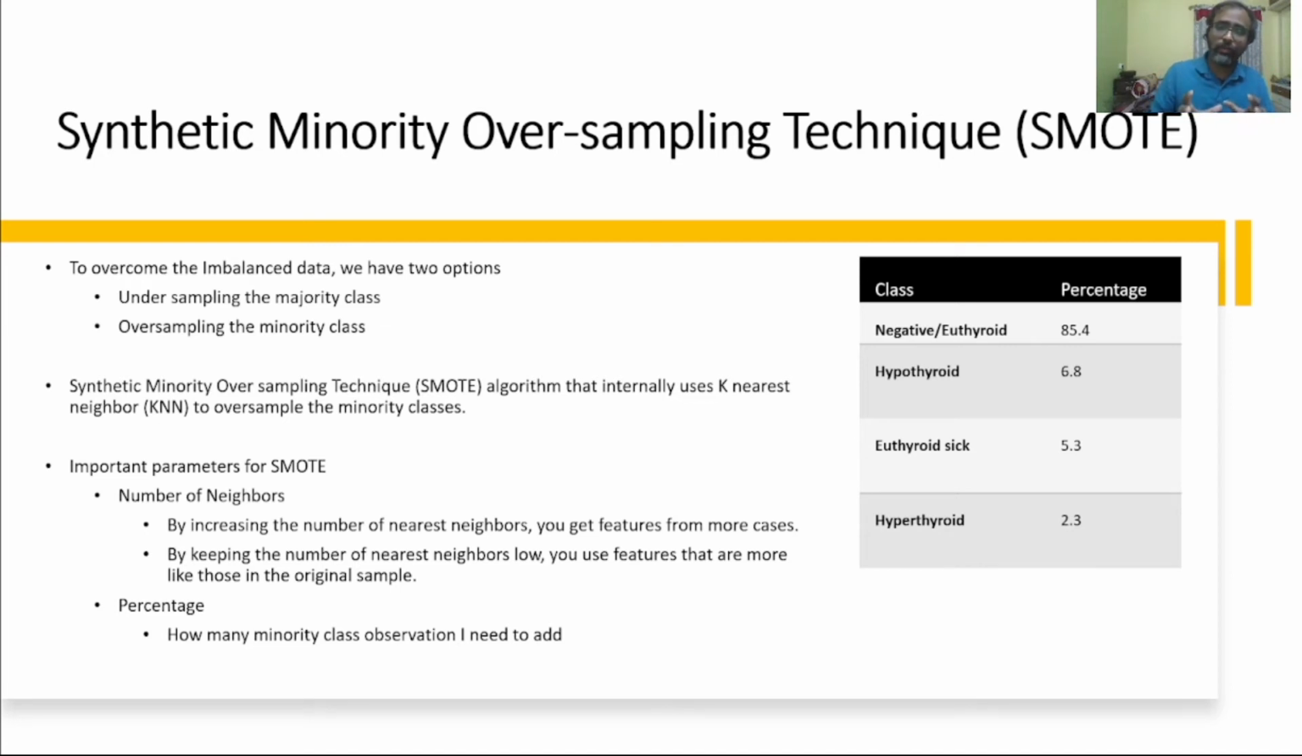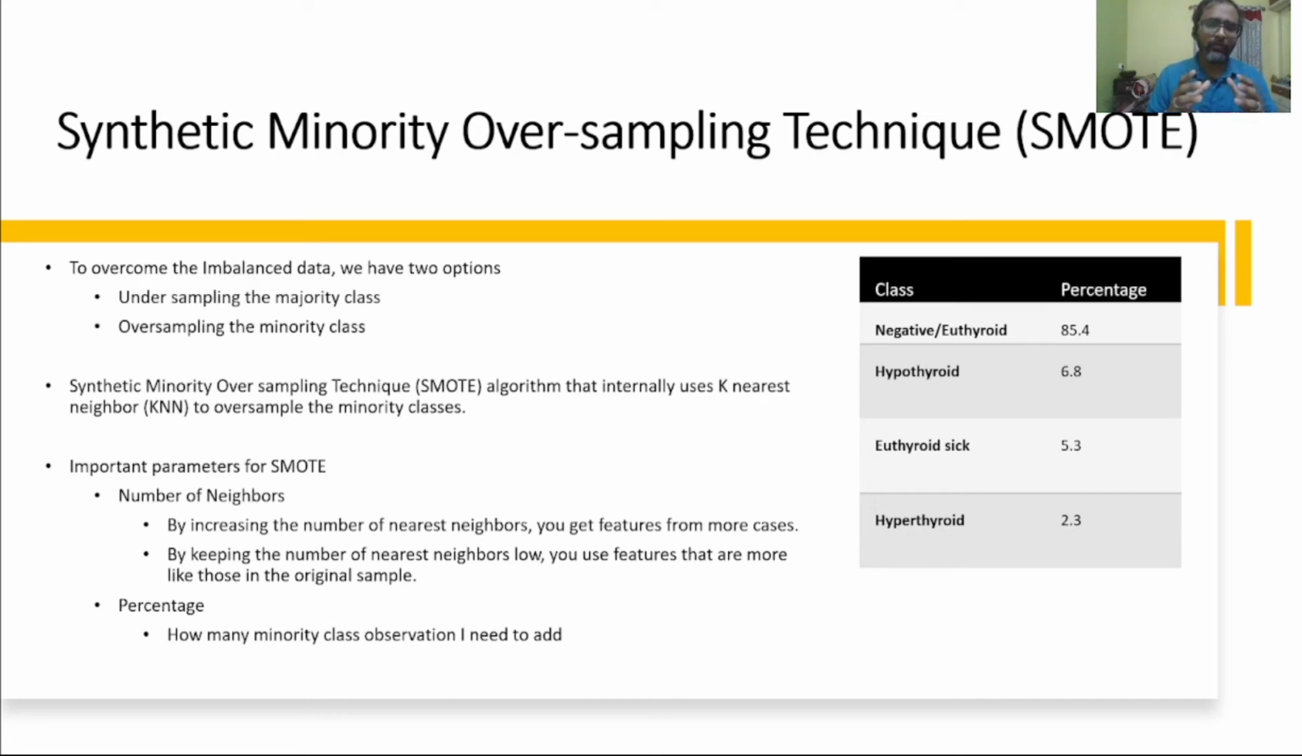It internally uses the k-nearest neighbor, KNN, algorithm to oversample the minority classes, right? So KNN technically works based on distance, which will create a replica of your existing records so that it will resemble a real record, right? The important parameter of SMOTE is the number of neighbors. It's nothing but your k, the value of k in KNN.